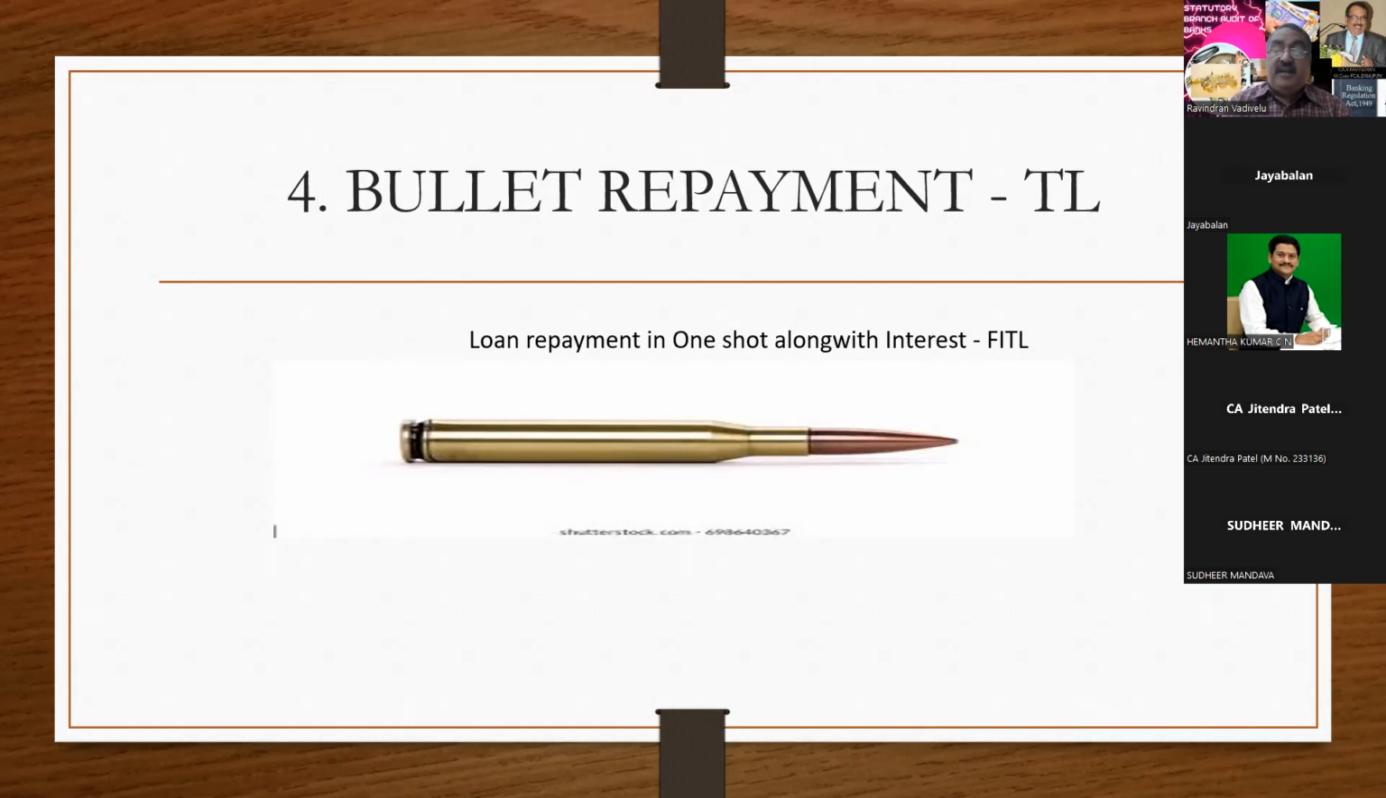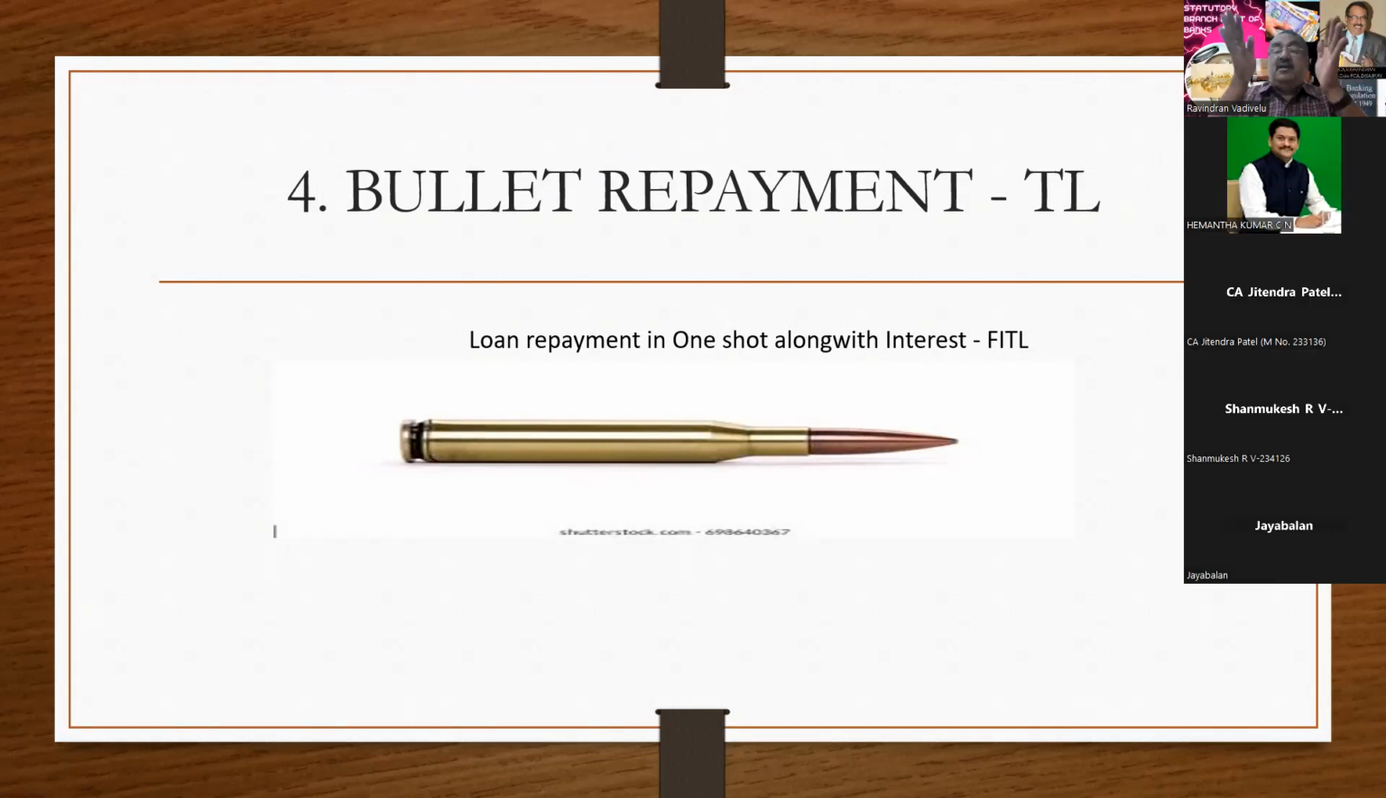They say that this FITL has to be paid on or before 31/3/21. All the interest they have added, they have to make payment on or before that particular date, that is 31/3/21. If it is not paid, then that account has to be treated as NPA.